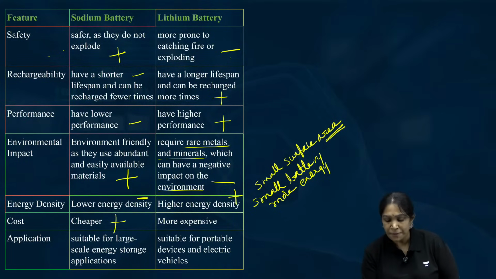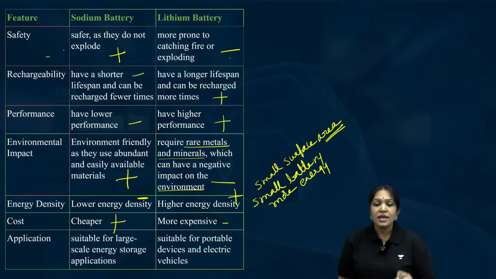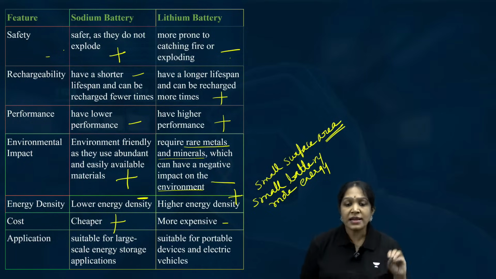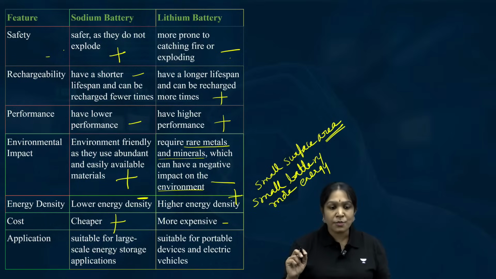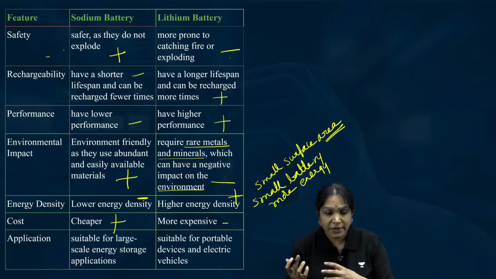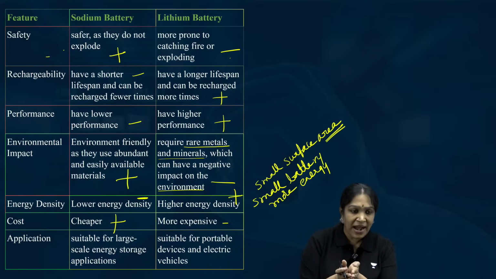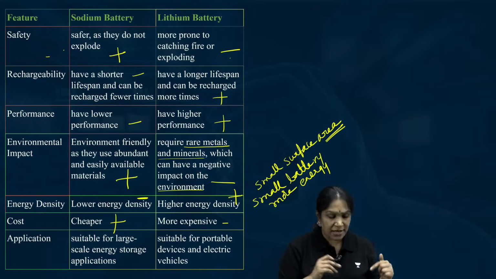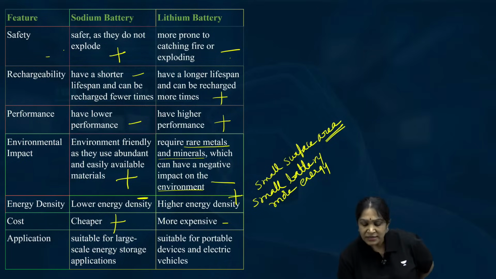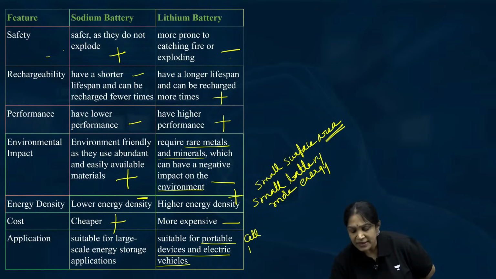This is cheaper, a plus point; negative point, okay. So I told you that in lithium ion batteries there is more energy density. It means a small surface area battery can give more energy. That is the reason why this is suitable for portable devices like cell phones, laptops, EVs.